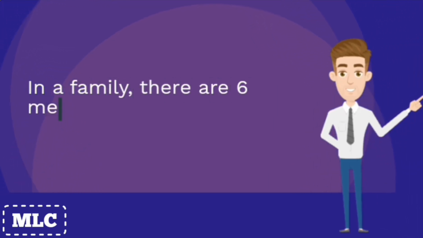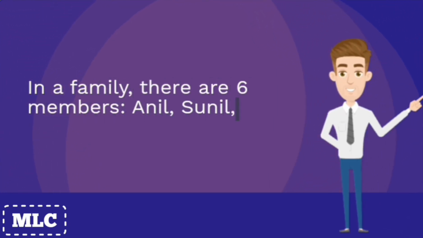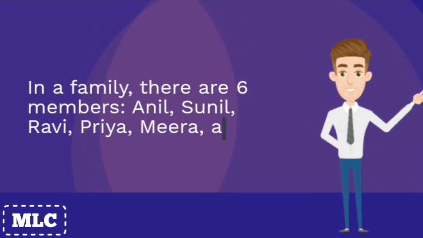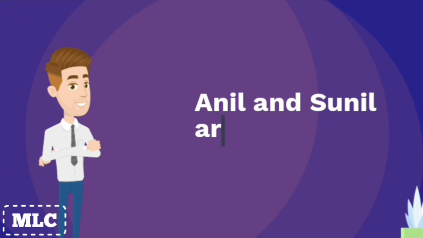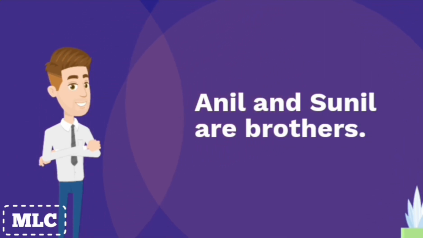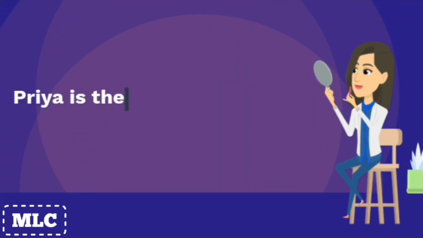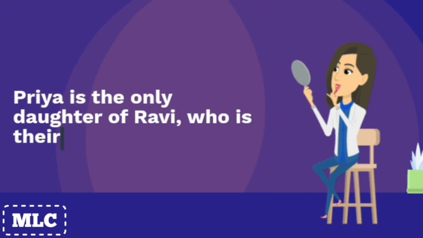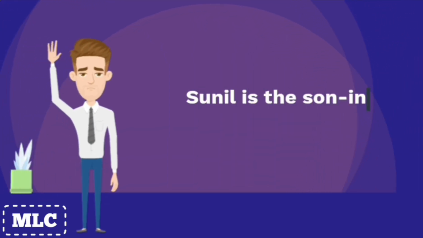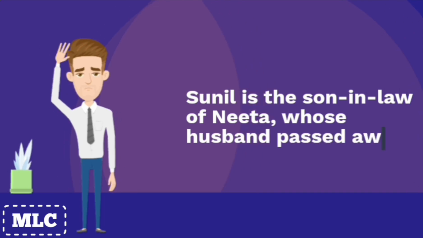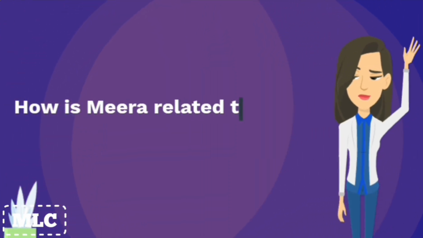So in this session, we'll solve this puzzle. In a family, there are 6 members: Anil, Sunil, Ravi, Priya, Meera, and Neeta. Anil and Sunil are brothers. Priya is the only daughter of Ravi, who is their brother. Meera is the sister of Priya, and Sunil is the son-in-law of Neeta, whose husband passed away. So the main question is, how is Meera related to Ravi?